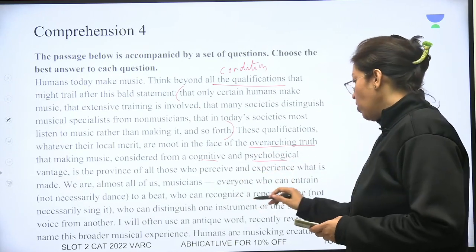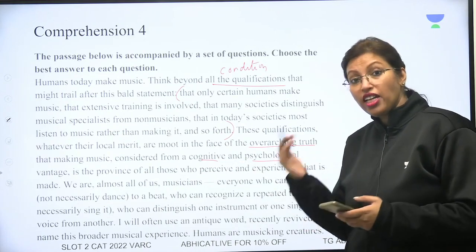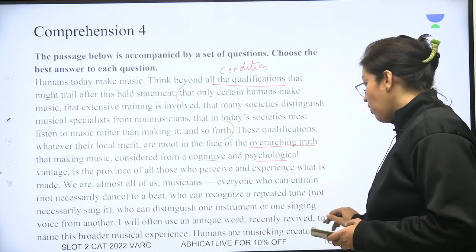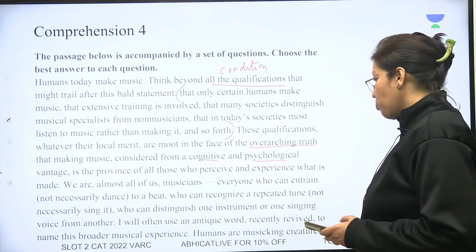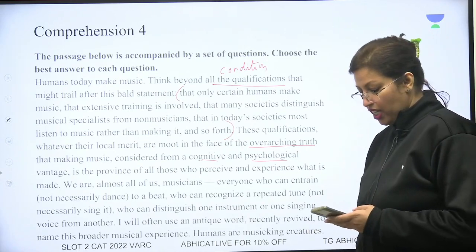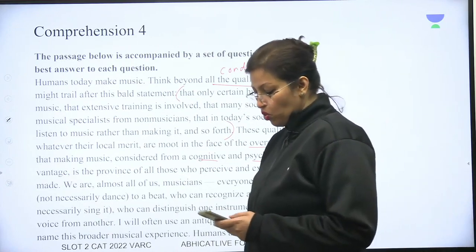Who can distinguish one instrument or one singing voice from another. So you can recognize you are musical. I will often use an antique word recently revived to name this broader musical experience. Humans are musicking creatures. बड़ा प्यारा word है ये. तो हम लोग क्या हैं? हम लोग musicking creatures हैं. यानी हमें music से प्यार है.